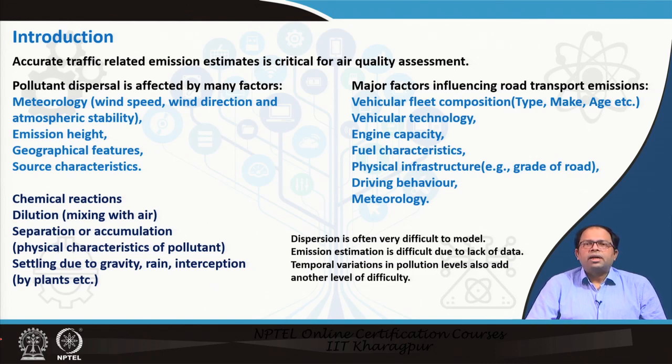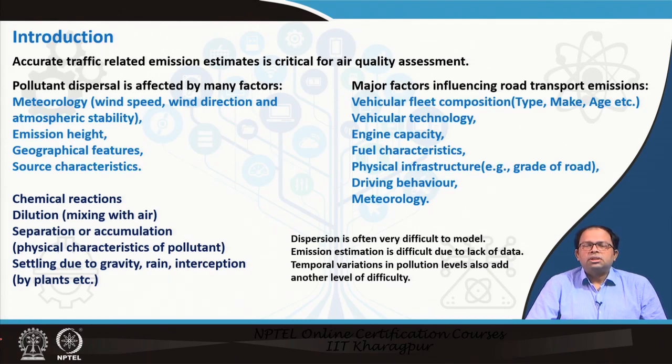So, instead we have ambient air quality standards, and we try to limit the concentration levels, or we try to design policies or limit our emissions to such a level that the ambient air quality standards are not exceeded.